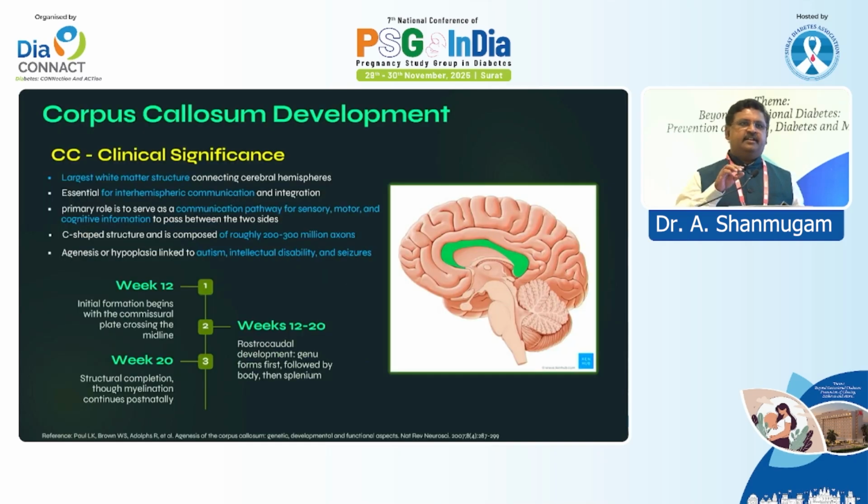This is the most important structure in our brain, particularly the corpus callosum, which is shown in green here. It starts by the 12th week, and by the end of the 20th week it is fully developed. It is the largest white matter structure in the brain, essential for connecting interhemispheric communication. It is most important for memory, sensory, and motor communication between the two cerebral hemispheres. It has almost 200 to 300 million axons. So any problem in the corpus callosum can cause autism, intellectual disability, or seizures.